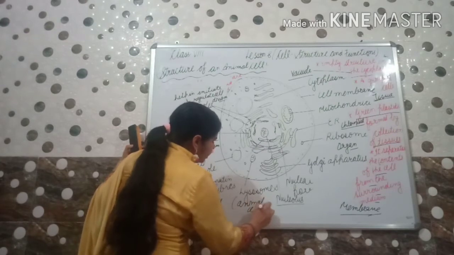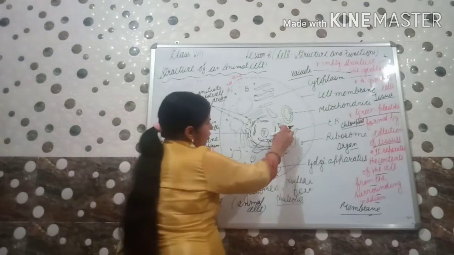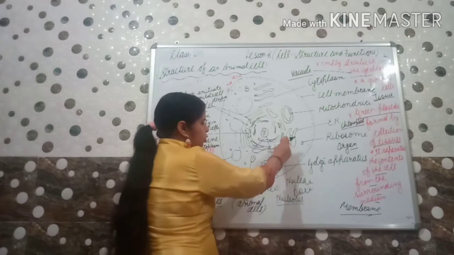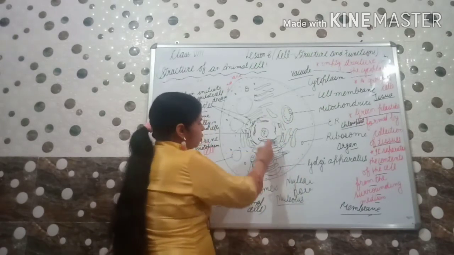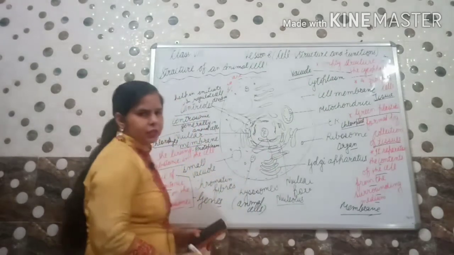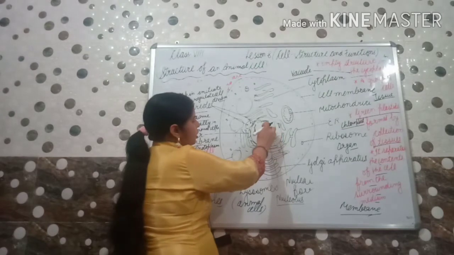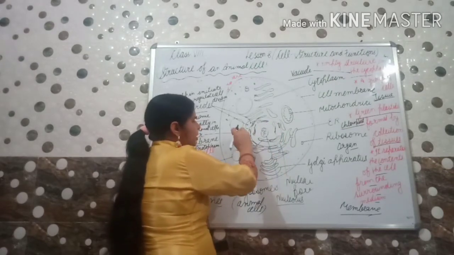These will not be there in plant cells. Next, these are the nuclear pores which help in the exchange of materials. Because of the nuclear pores only, the exchange of materials will happen. This is a nucleus present inside the nucleus, the nucleolus, a small dense round body. Inside what is it present? Inside the chromatin fibers, and it is there in the nucleus.